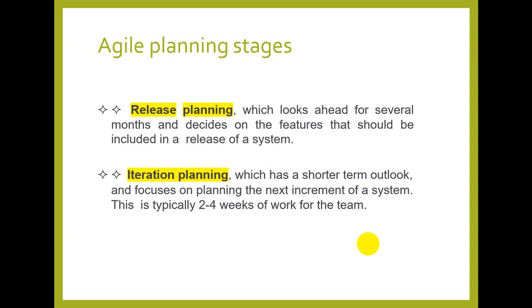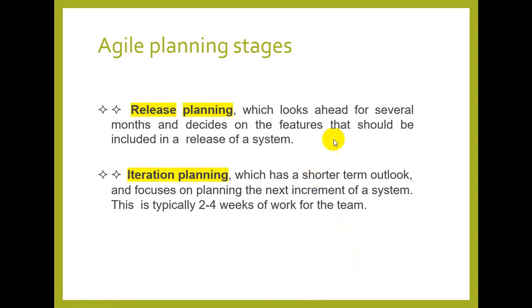When we decide how much we have to deliver, on the basis of that we plan this release: how many stories or features are going to be delivered after a specific time period, after 2 weeks, after 4 weeks. So there is a release plan. This is the deliverable: when we will deliver a working piece of software to the customer or client, and what things will be covered in that.